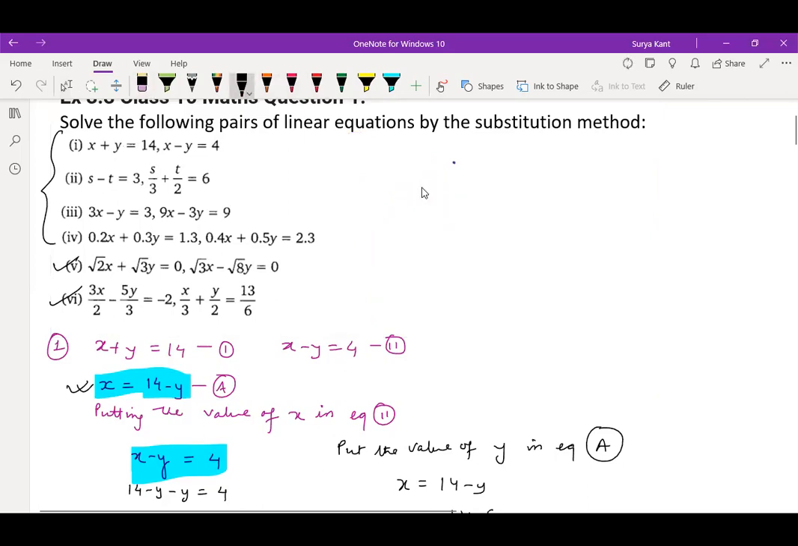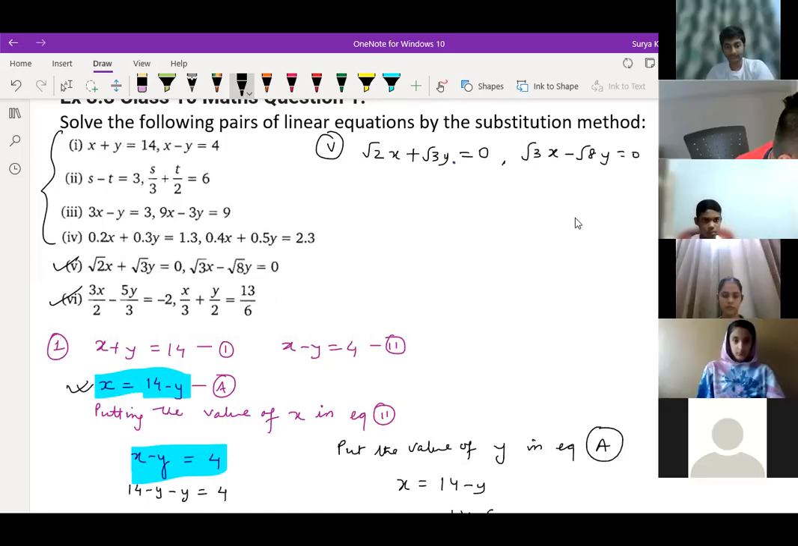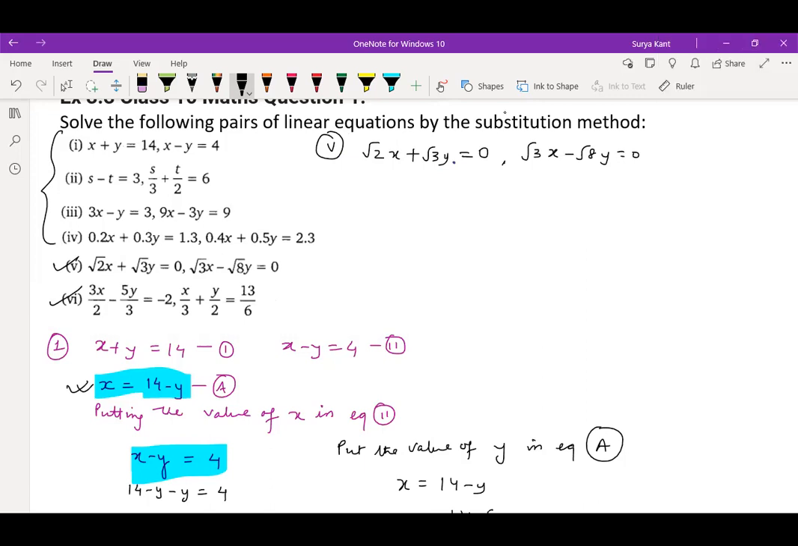So question number 5th, right? √2x + √3y = 0. And the second equation is √3x − √8y = 0. So Rasul, can you tell me how to do this by the substitution method? Rasul, tell me how to proceed further. Rasul, can you tell me?